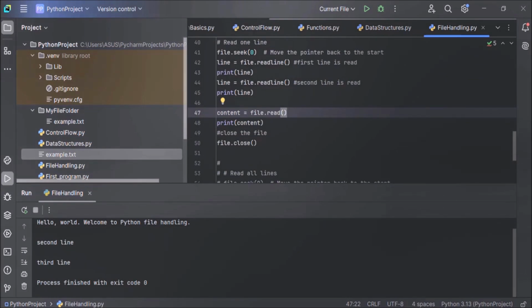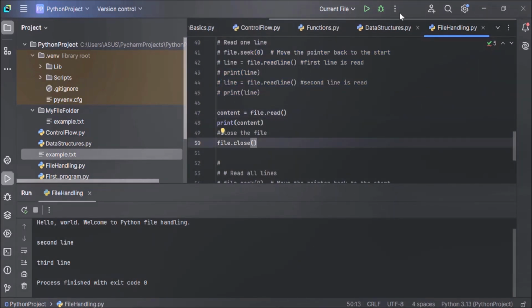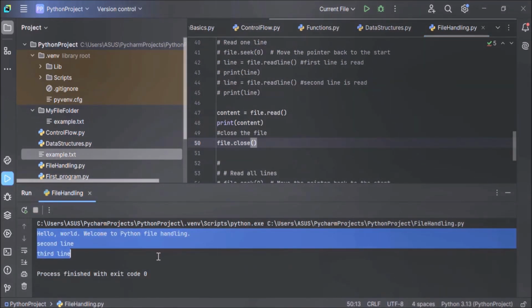But before executing the code, let's comment out the readLine code. Now let's run the code and see the output of the read method. You can see here the entire content is read and displayed using the print method. So I hope you have understood the difference between the read method and the readLine method. Now our next topic is the readlines method.